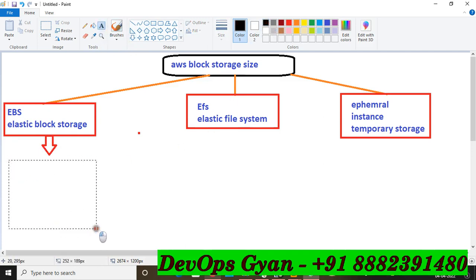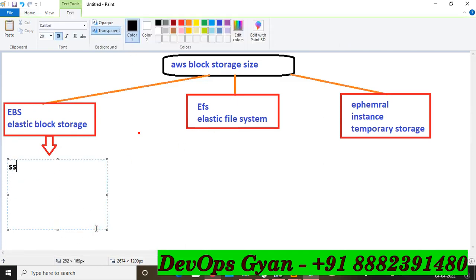You have heard about SSD. You know SSD stands for solid state drive, and number two is HDD, and HDD stands for, it's simple, friends, you have heard, hard disk drive, and similarly one more, friends, magnetic disk.